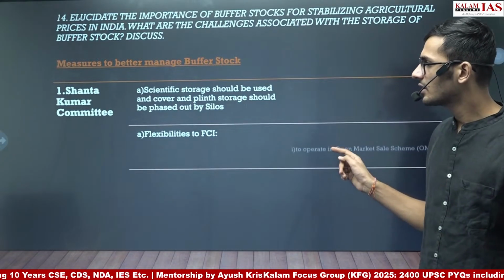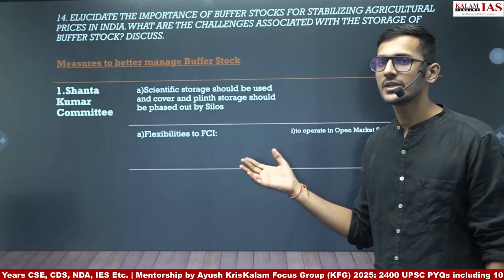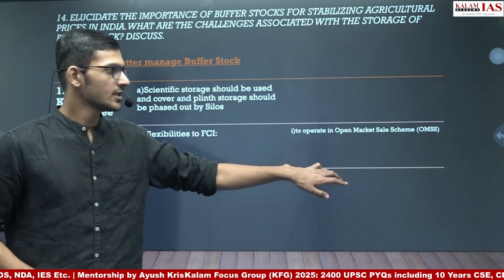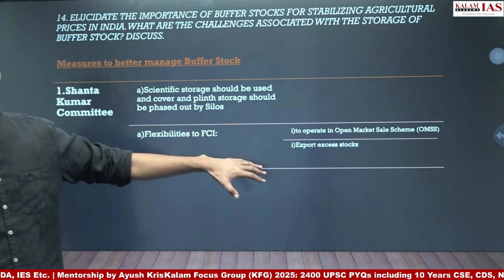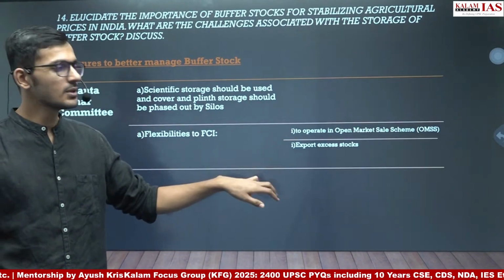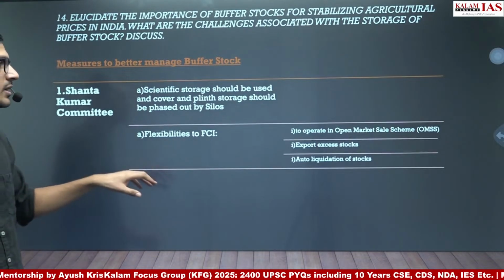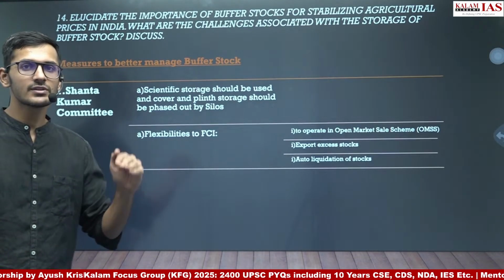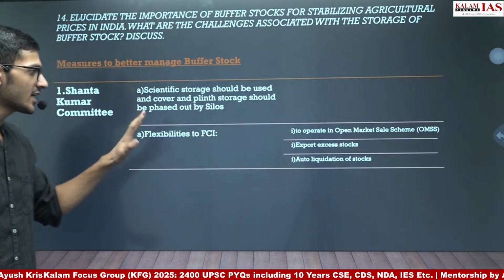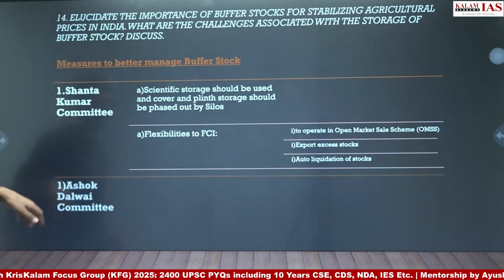And then the second recommendation that the Shanta Kumar committee talked about: give Food Corporation of India flexibility to operate in open market sales scheme, export excess stock. If the FCI has excess stock, they should be able to export those excess stock, and auto liquidation of stock. Whenever the stock reaches a particular limit, it should be automatically liquidated as per the Shanta Kumar committee.